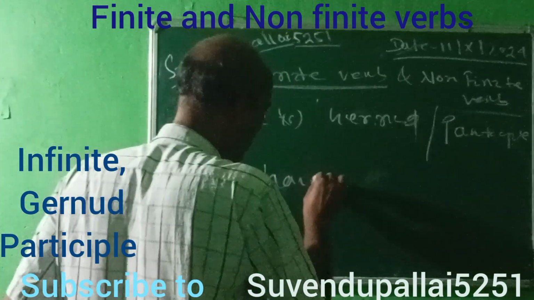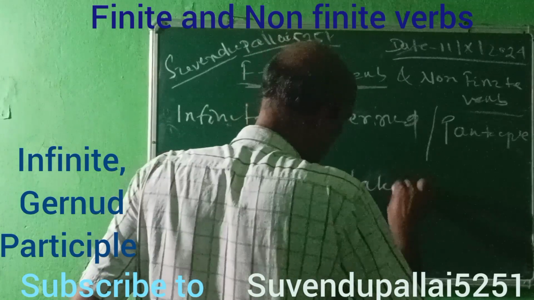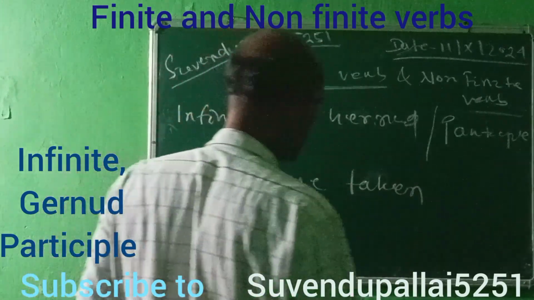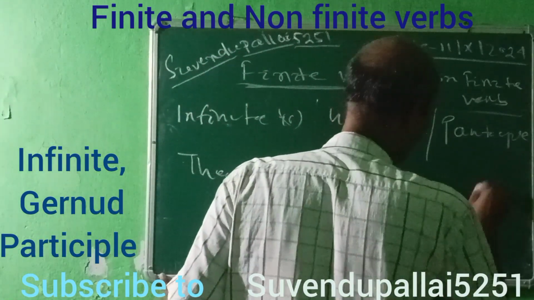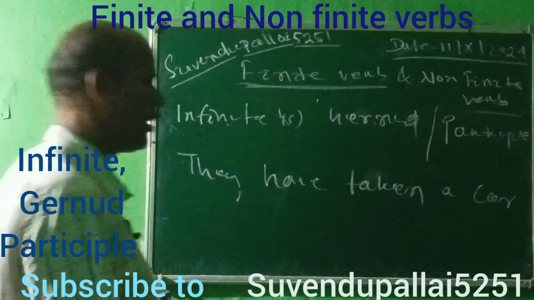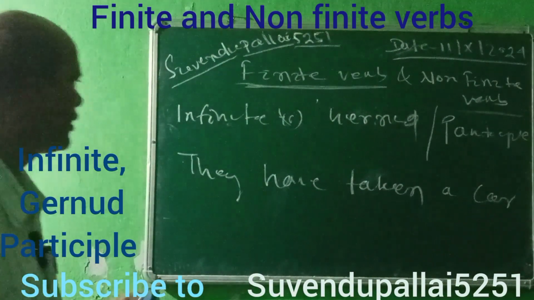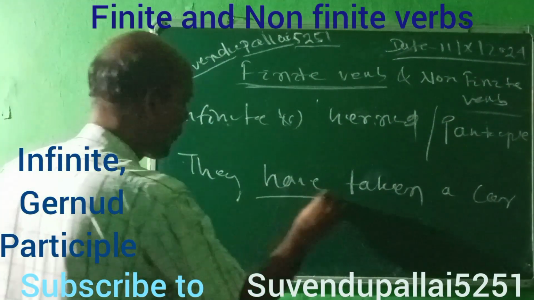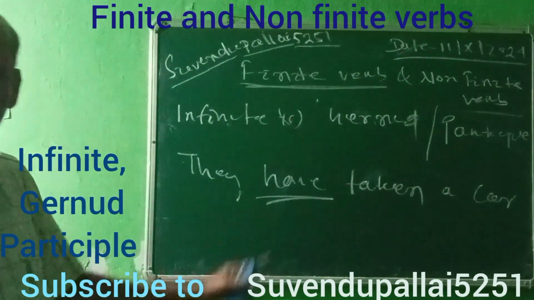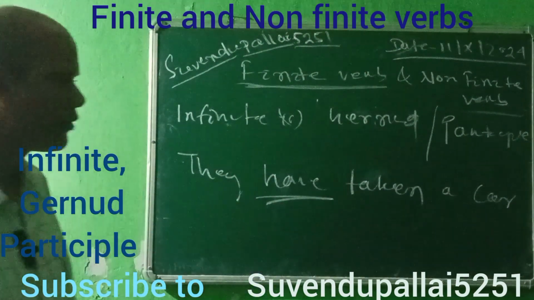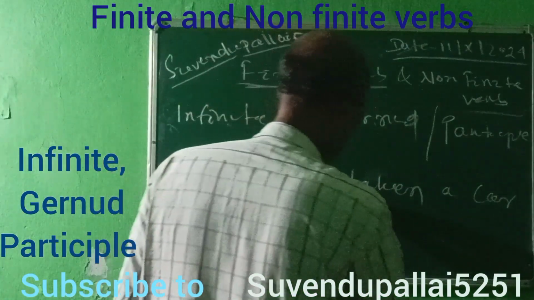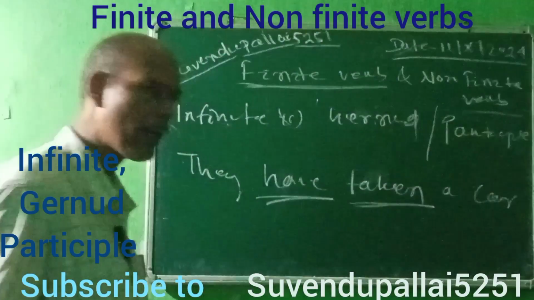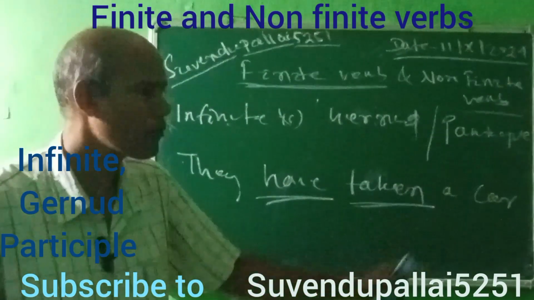They have taken a car. Here, have is the finite verb, and taken is a non-finite verb in past participle form.